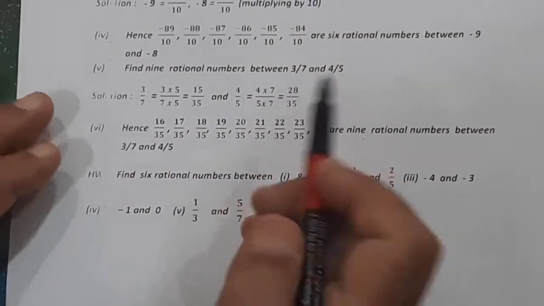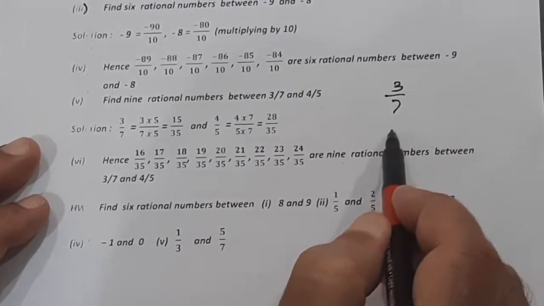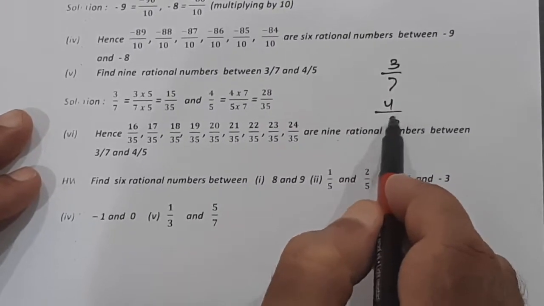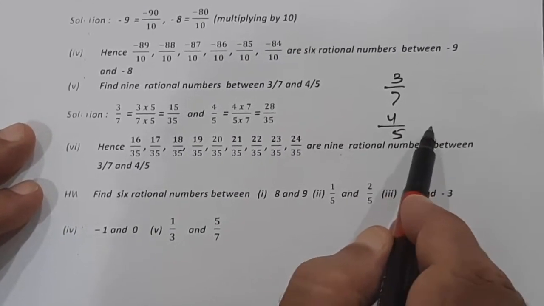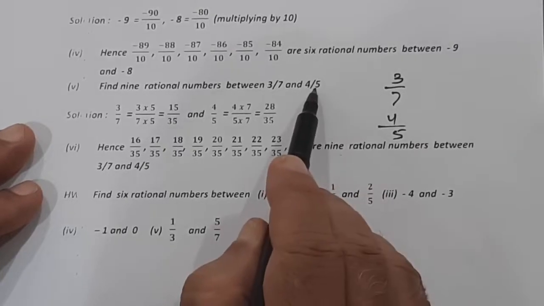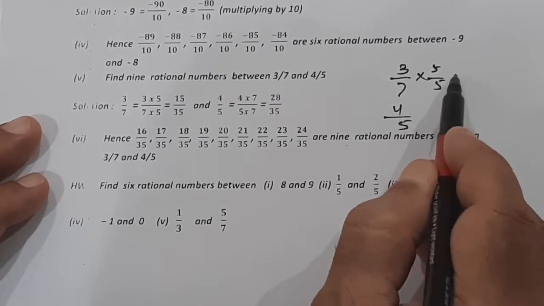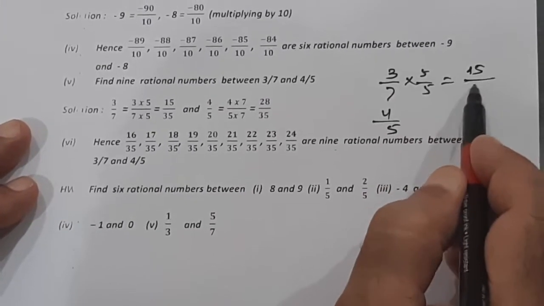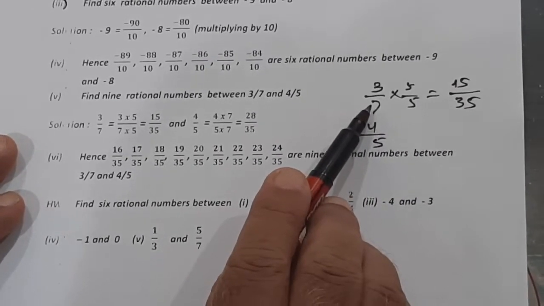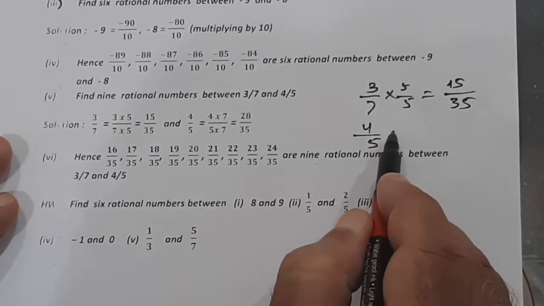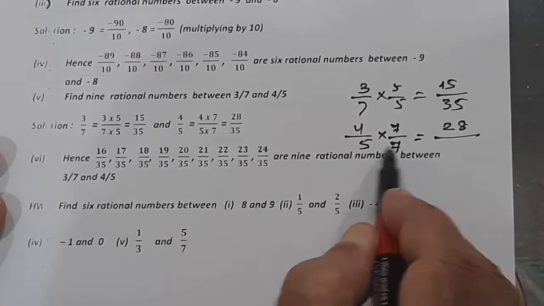The last type of example can be there. This is 3 upon 7 and 4 upon 5. You see that now denominators are different. When denominators are different, what do you do? What is the denominator of the second rational number? 5. So multiply the first by 5. So it becomes 15 upon 35. And what is the denominator of the first rational number? 7. Multiply the second one by 7, so up and down by 7. So 7 4s are 28 and 7 5s are 35.